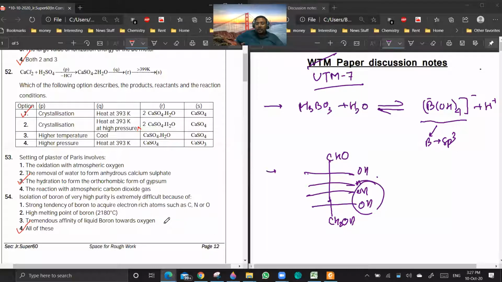Sir, isolation means what, sir? Isolation means, basically you are separating boron and impurities. Okay, sir. Okay, that's it.